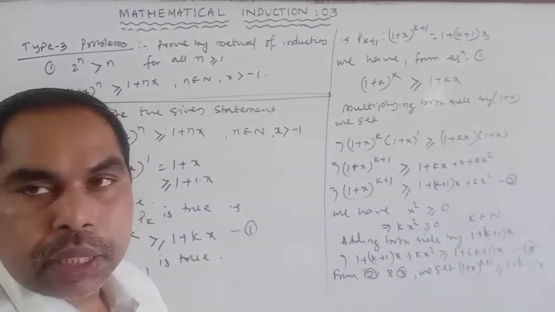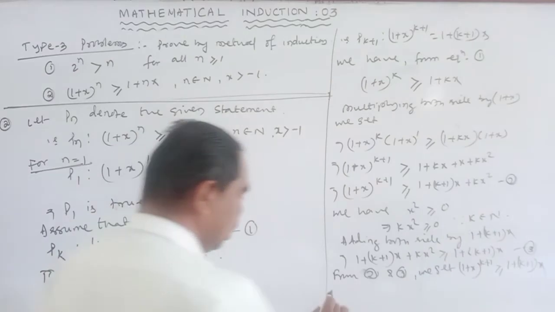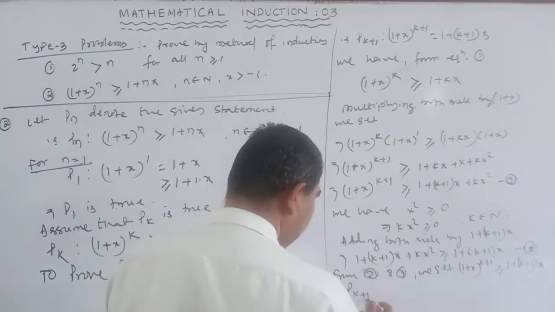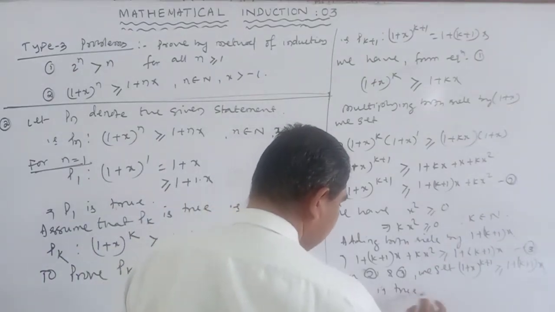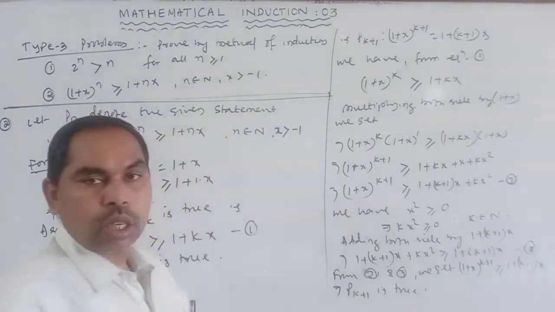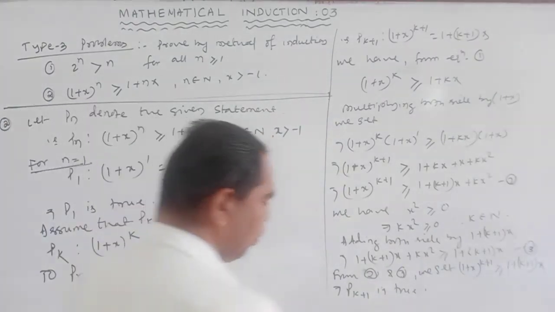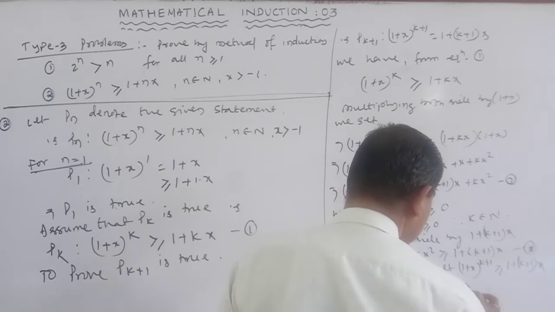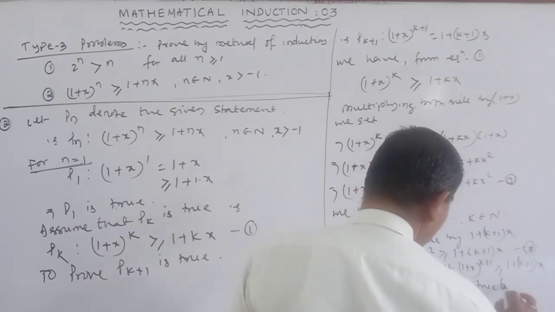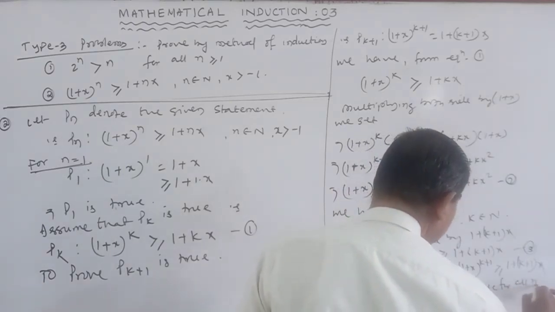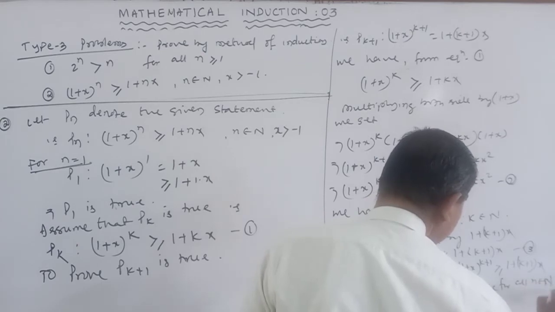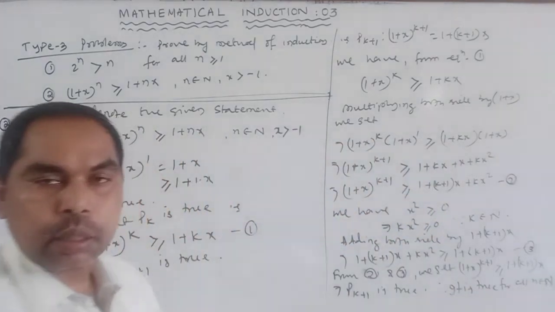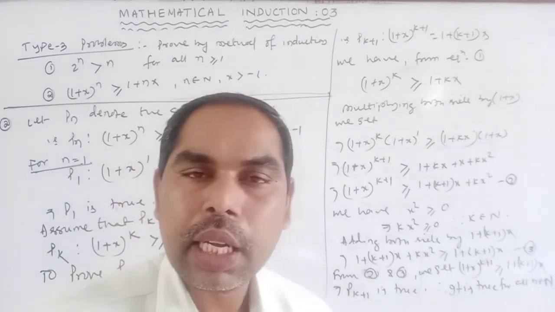This implies Pk plus 1 is true. So it is true for all natural numbers. Therefore, it is true for all n belongs to capital N.